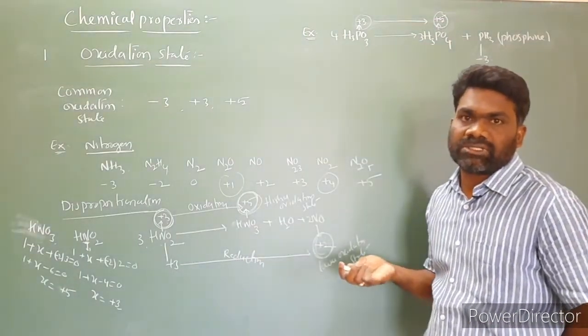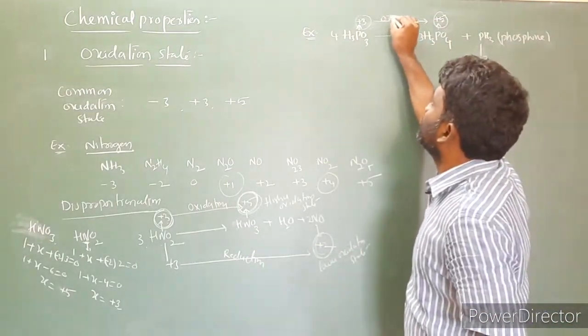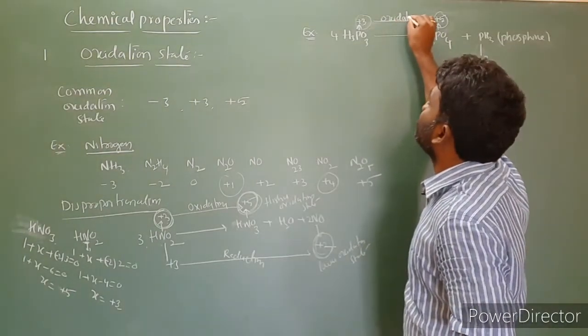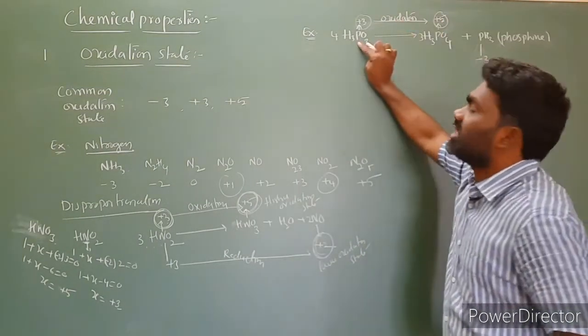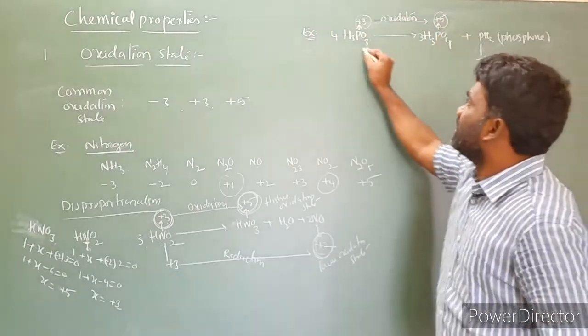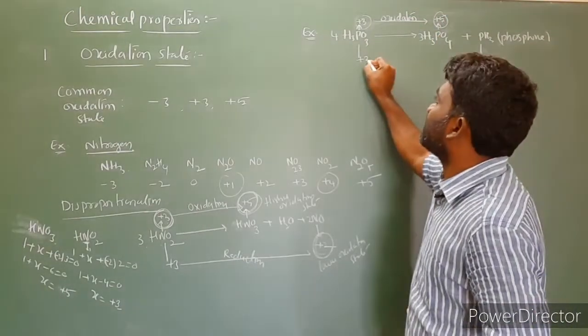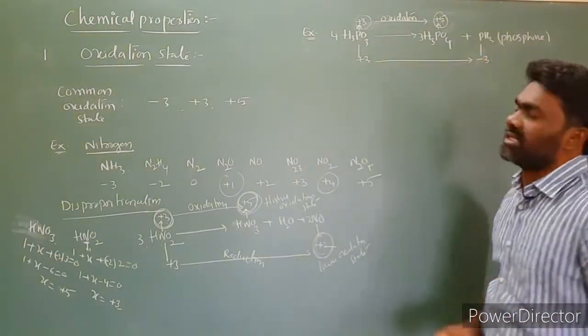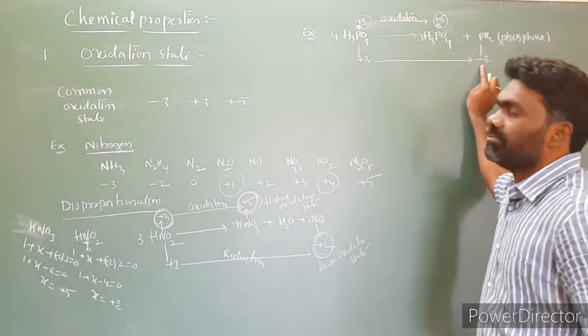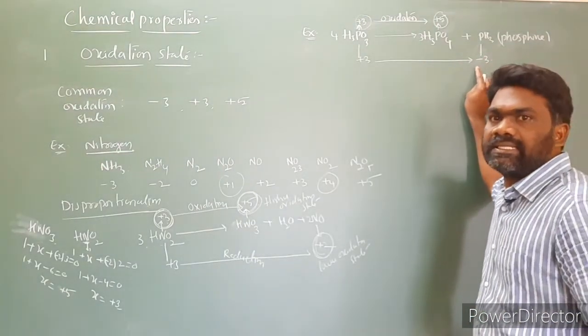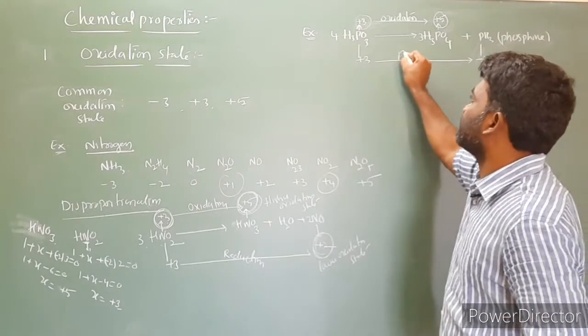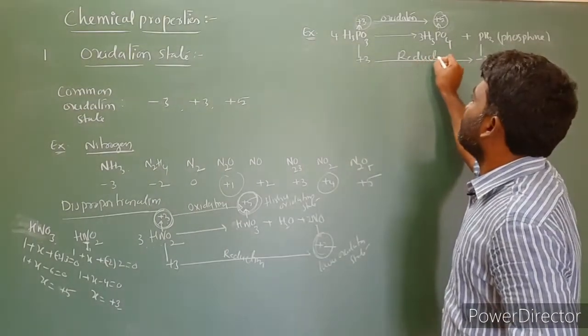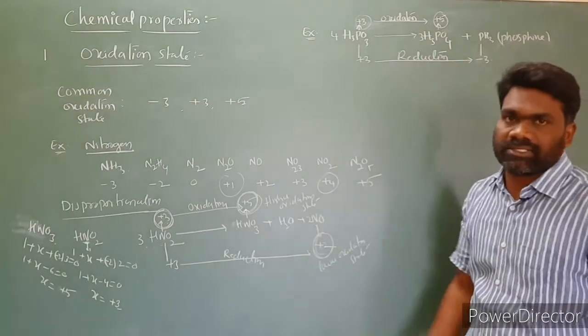An increase in oxidation number is called oxidation. So phosphorus is undergoing oxidation. Here the oxidation number of phosphorus goes from +3 to -3, so it is decreased. A decrease in oxidation number is called reduction.